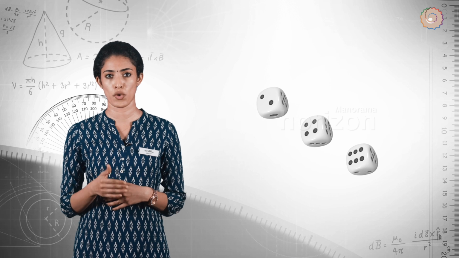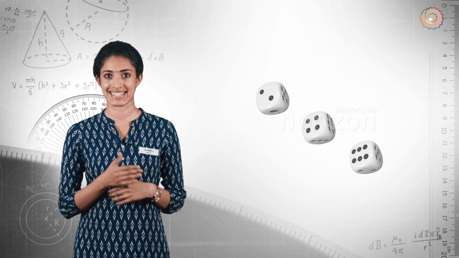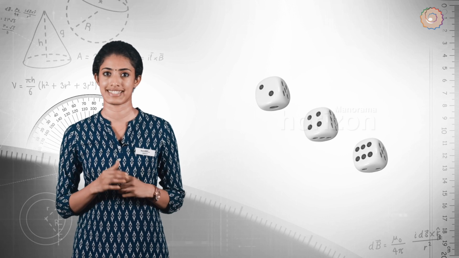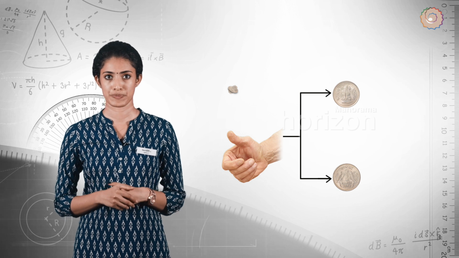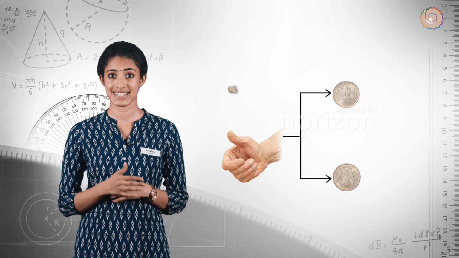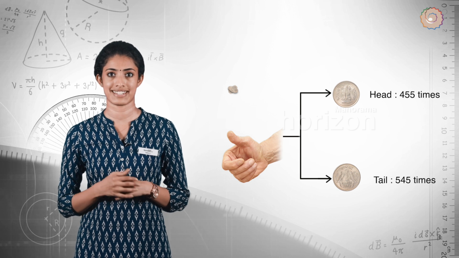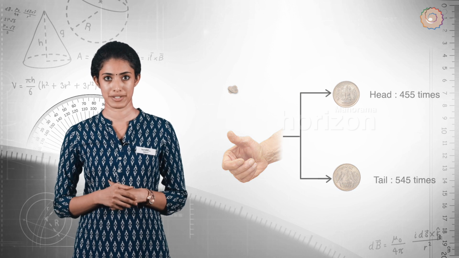Namely 2, 4 and 6. Therefore, an event of an experiment is described as the collection of some outcomes of that particular experiment. Now, let us consider an example. A coin is tossed 1000 times with 455 heads and 545 tails. Let us compute the probability for each event.